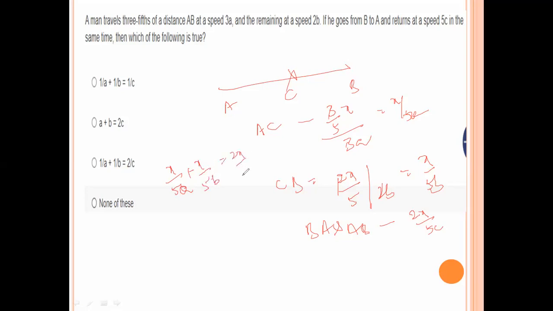In all these, x gets cancelled and 5 gets cancelled: 1 by a plus 1 by b equals 2 by c. Option number C is the right answer.